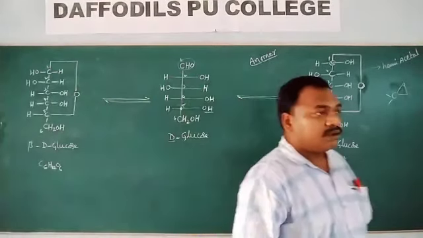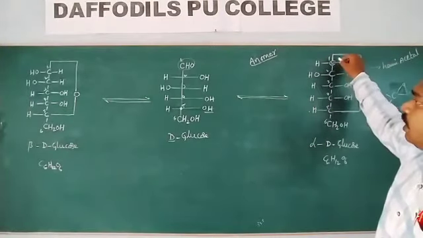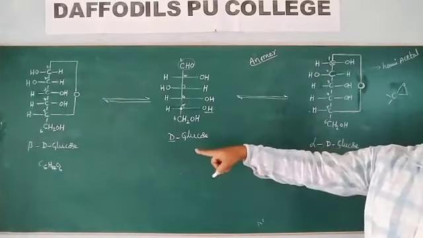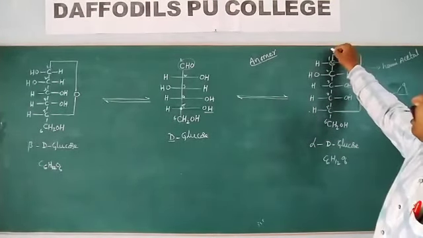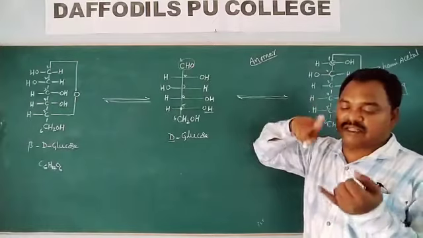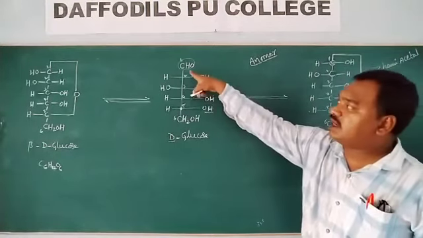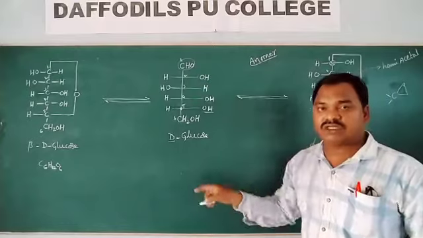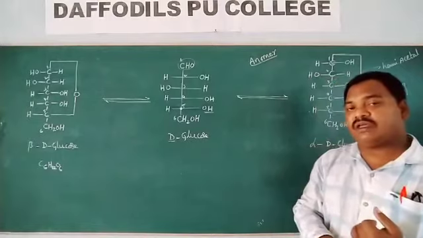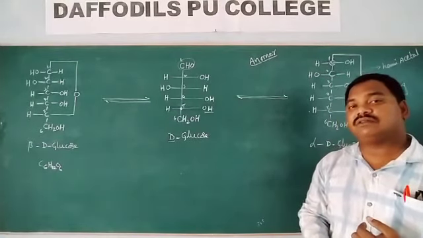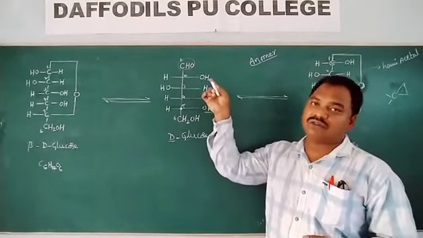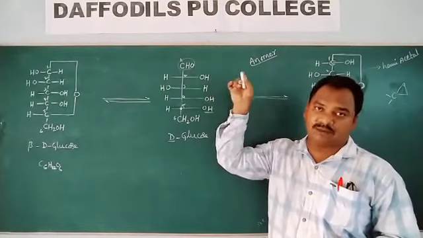Now look here. Are you seeing any aldehyde group in this cyclic structure? Whether in alpha D glucose or in beta D glucose, we don't have the aldehyde group. Here we have the aldehyde group. When the aldehyde group is free, it reacts with ammonia, and with sodium bisulfite, and also with hydroxylamine.